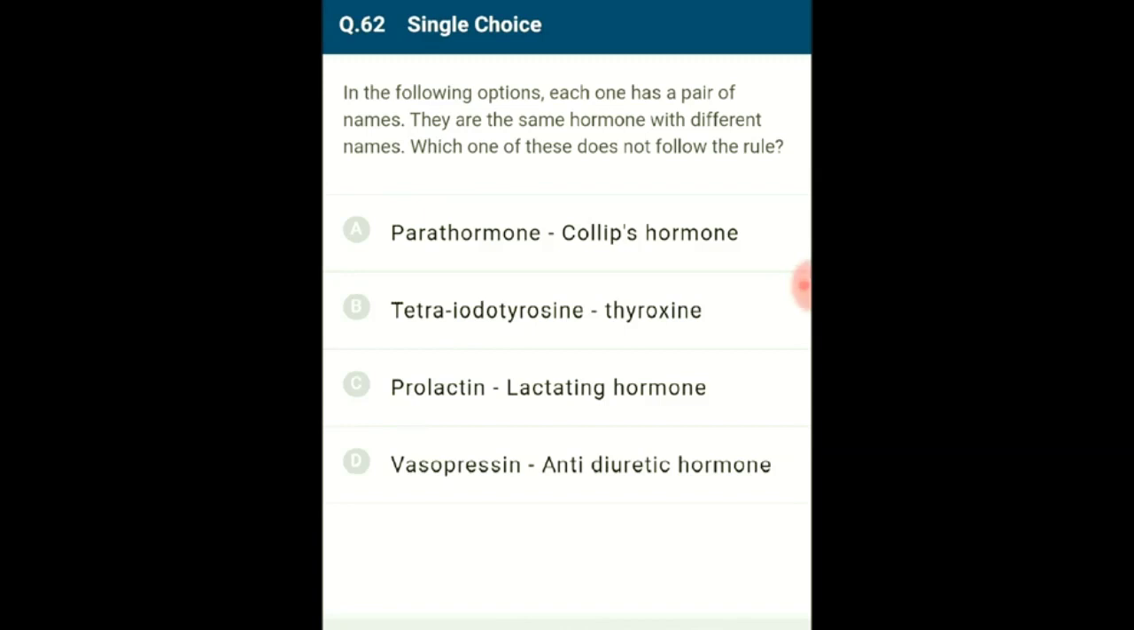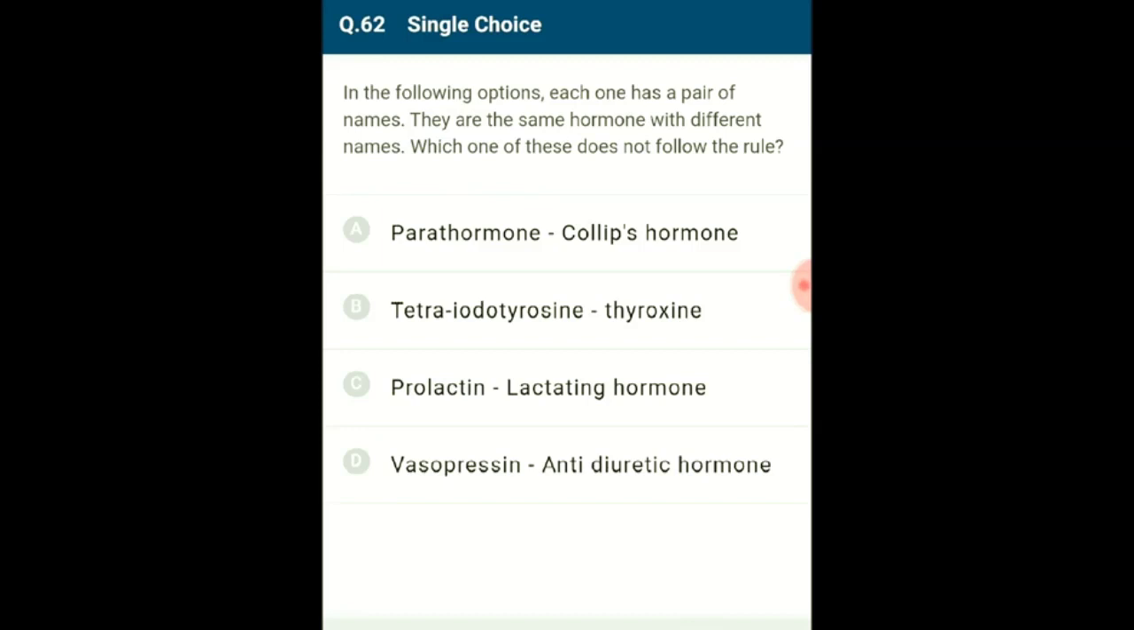The thyroid gland produces 2 hormones. It is triiodothyronine T3 and tetraiodothyronine T4. Since a major portion of the hormone produced is T4, it is called thyroxine. In the example, note the spelling.